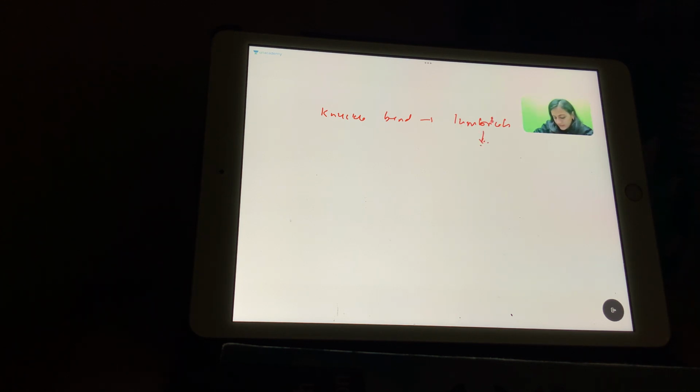So what do we have here? Knuckle bending, lumbricals muscle. This is used when the lumbricals are gone. That means it is claw hand. Opposite. When the knuckles are not able to bend, they have gone into extension. So it is used in claw hand.